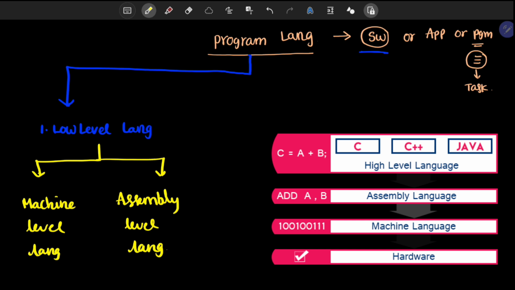Machine level language is the first generation language, and assembly language is the second generation language.